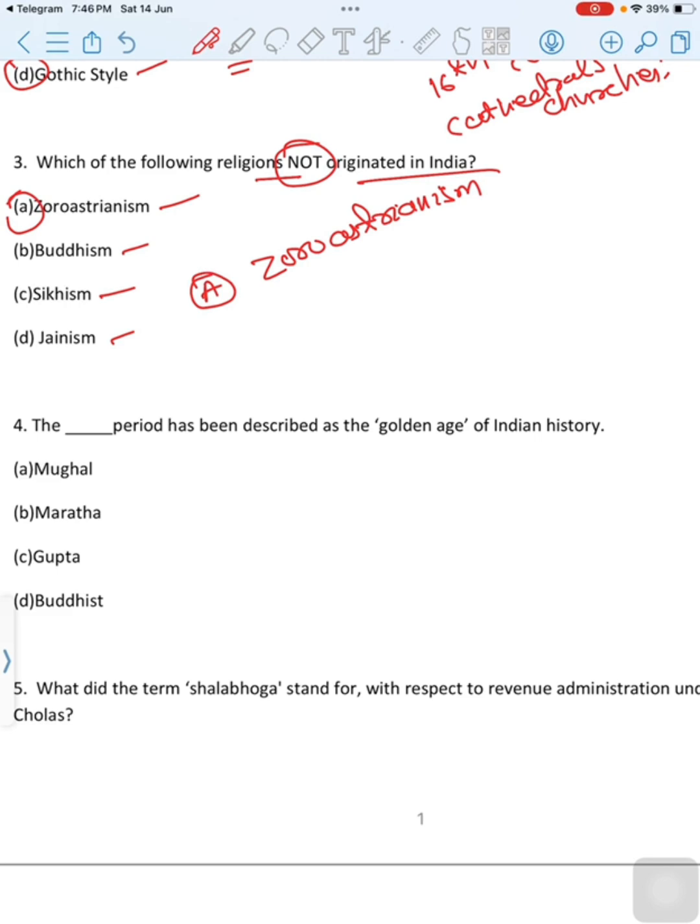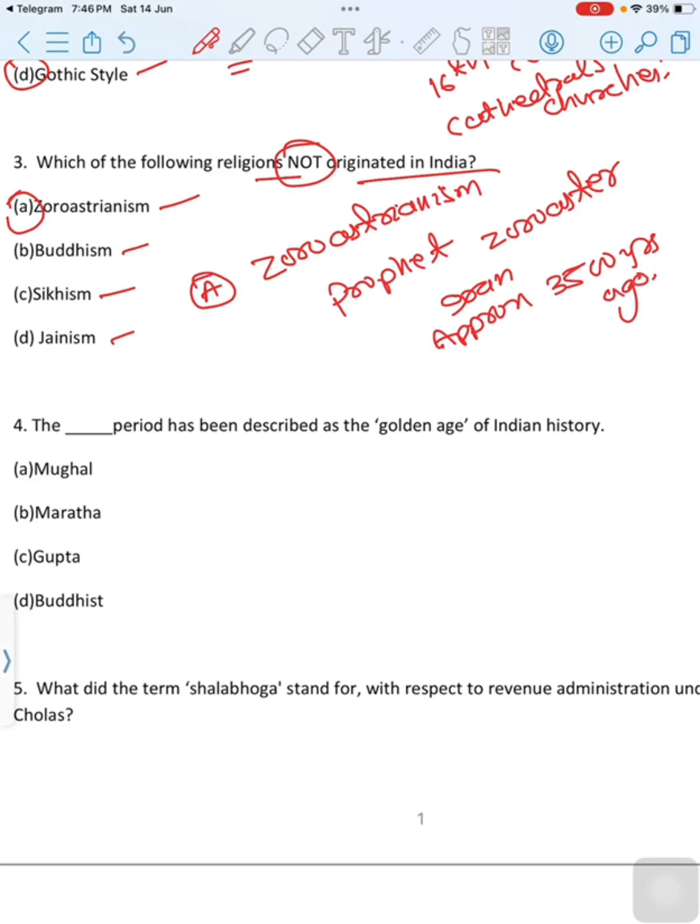Zoroastrianism is one of the world's oldest monotheistic religions. It was founded by the Prophet Zoroaster in ancient Iran approximately 3500 years ago.